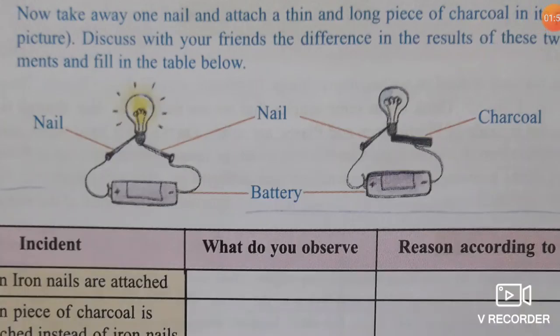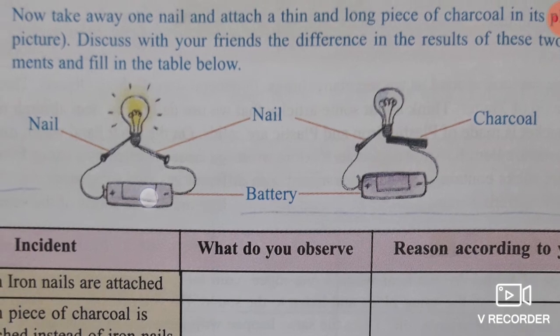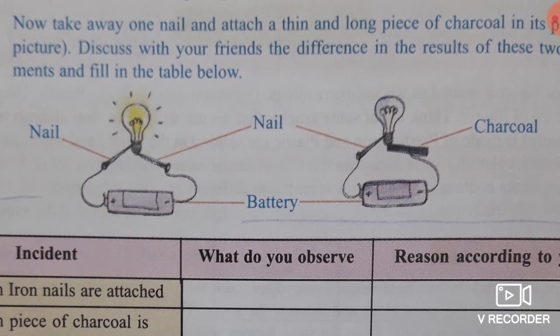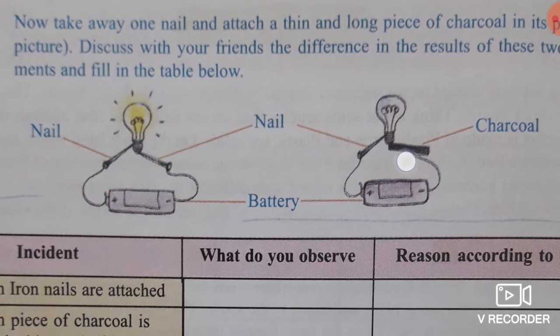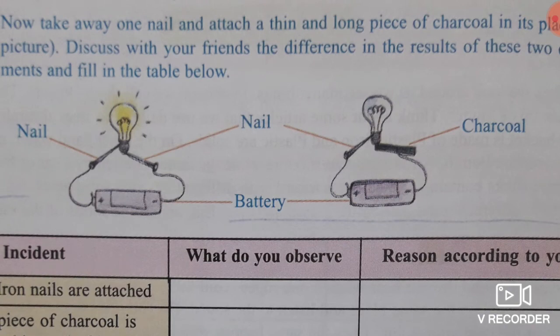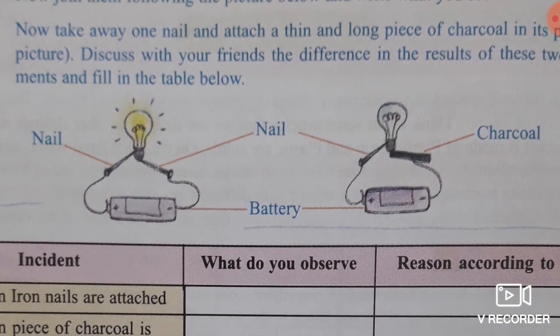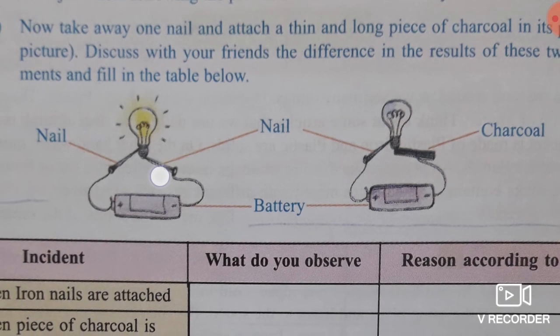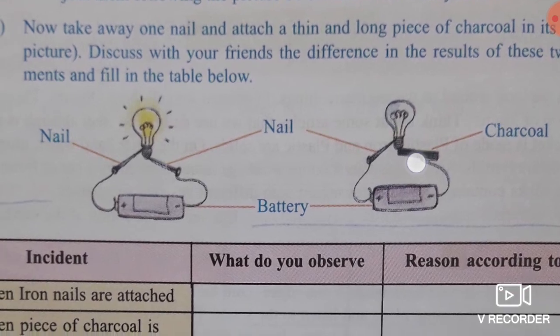Similarly, we can see here that two nails and a bulb are connected with a switch and current is given. When the switch is on, we can see that the bulb is glowing. This is a nail, this is metal. Again, here instead of a nail there is a charcoal, and we see that when the switch is on, the bulb is off, so no current is flowing. That means the nail, which is metal, is a good conductor of electricity, but non-metal, that is charcoal, is a bad conductor of electricity.